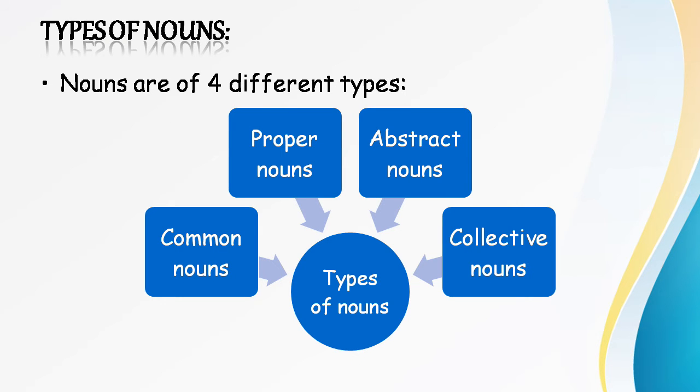Nouns are broadly classified into 4 types. So the first type is common noun, the second type is proper noun, the third type is abstract noun, the fourth type is collective noun.